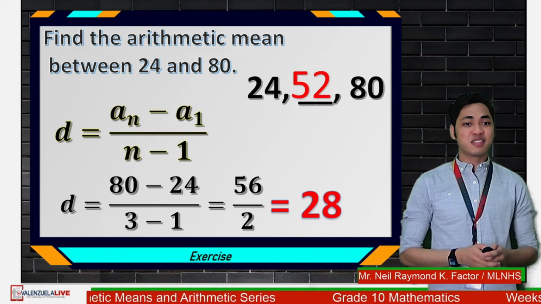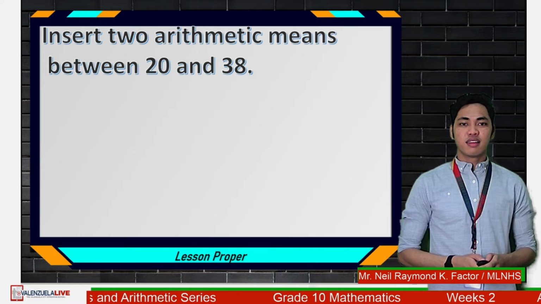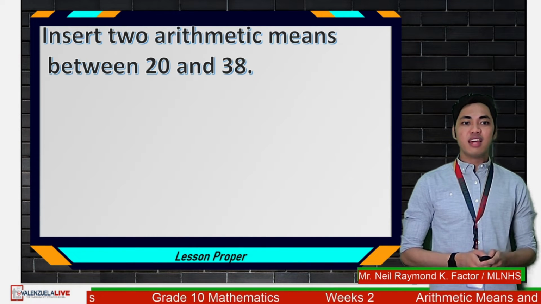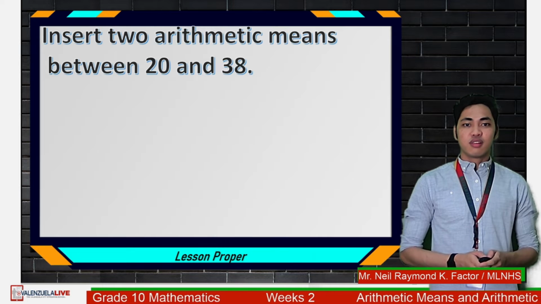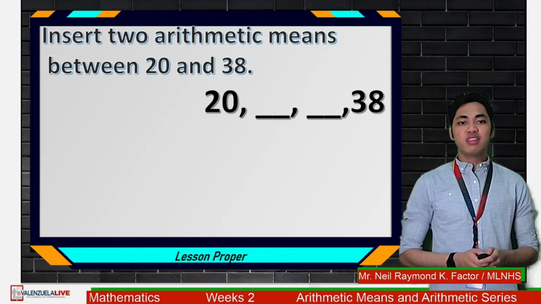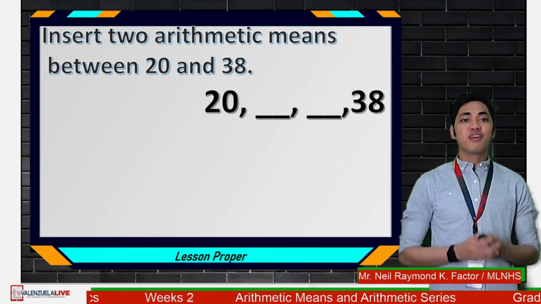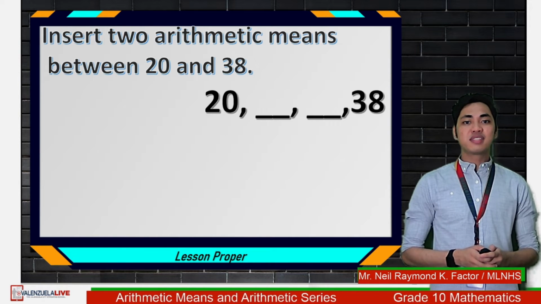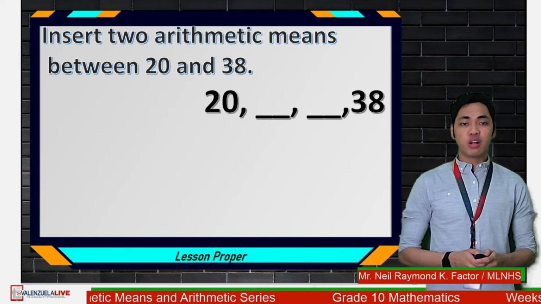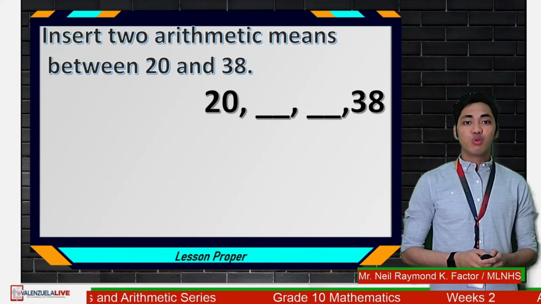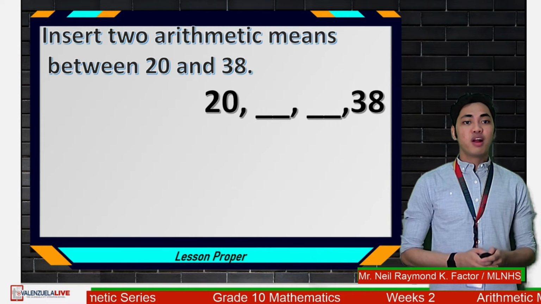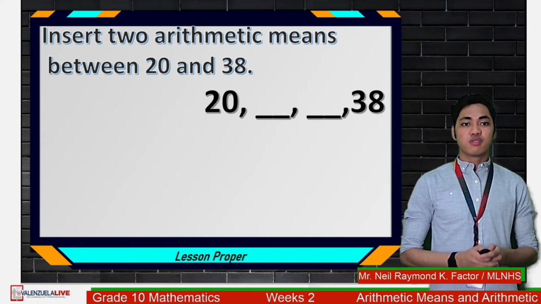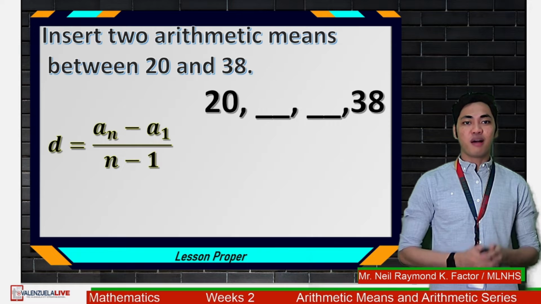Let's try the next example. This time, insert two arithmetic means between 20 and 38. To illustrate, we have 20, blank, blank, 38, since we are to insert 2. So we have 2 blanks. In this example, we cannot apply the shortcut because this time, 2 means are to be inserted. We are looking for 2 values and not a single quantity. So we use the formula.